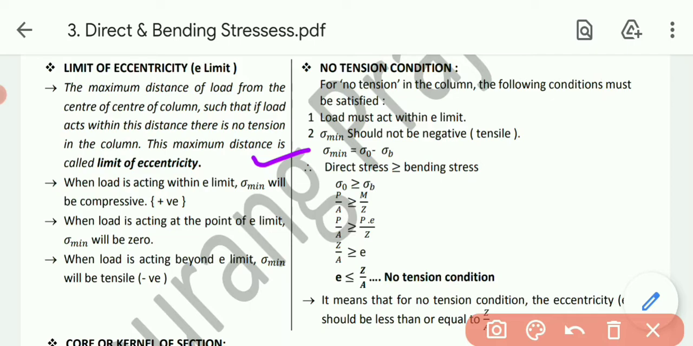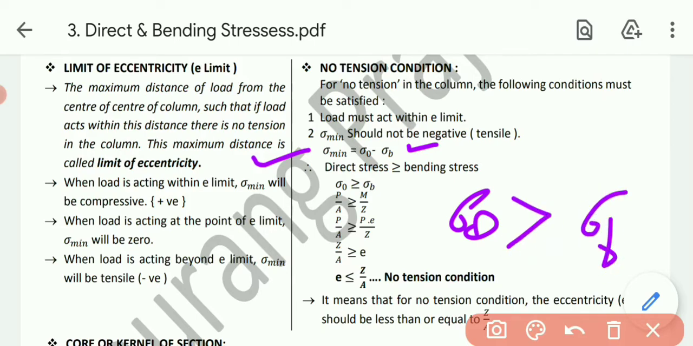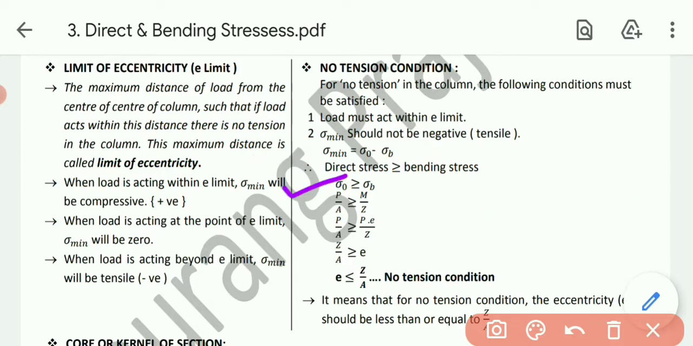Sigma minimum's formula will be sigma 0 minus sigma b. So for that, what we need to do? For it not to be negative, sigma 0 must be greater than sigma b, then sigma minimum will not be negative. So the direct stress should be greater than or equal to the bending stress, that is sigma 0 greater than or equal to sigma b. Let me zoom this one.